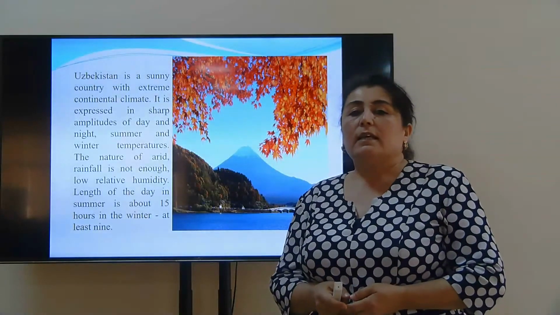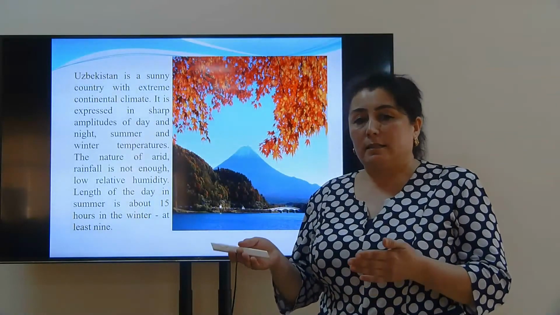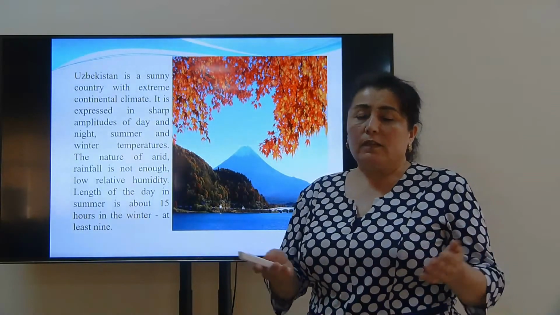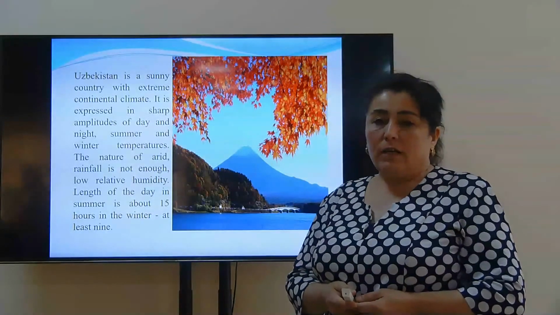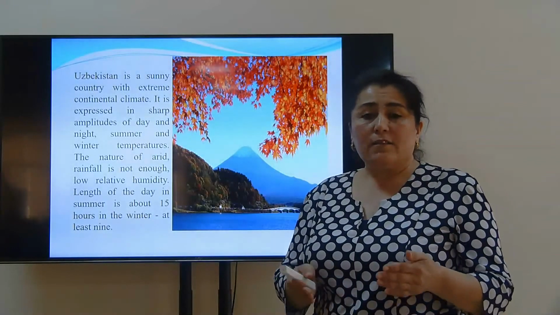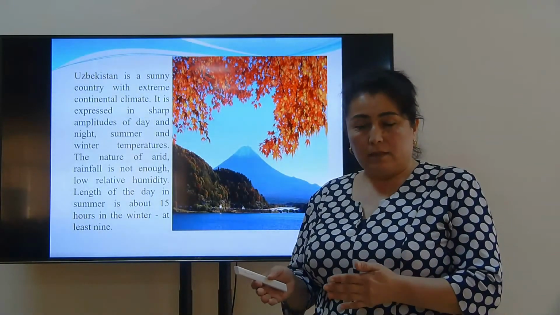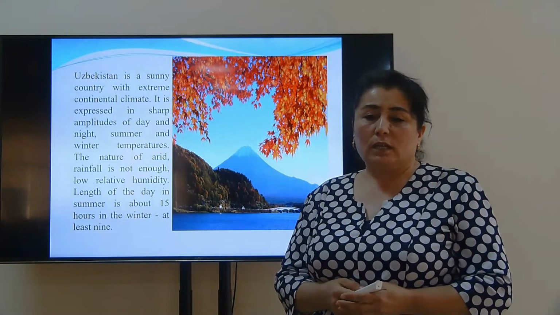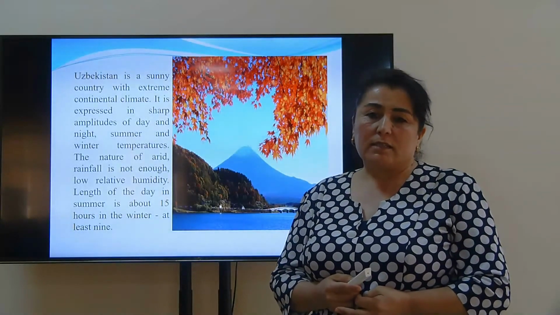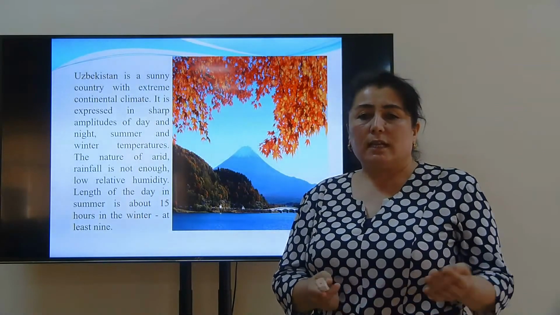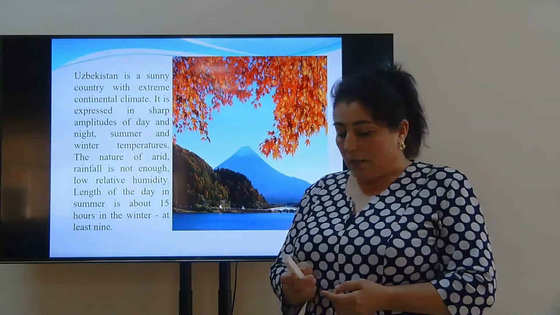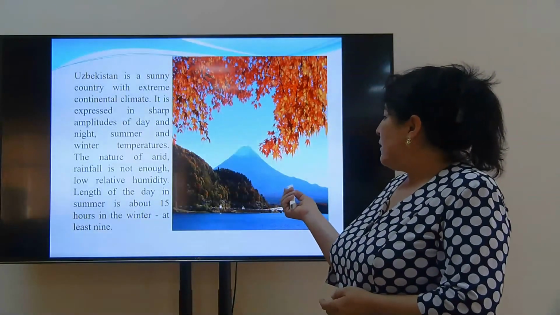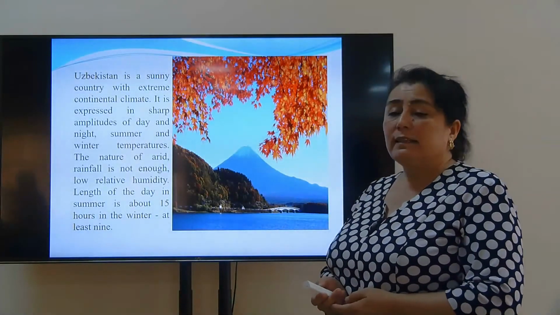Uzbekistan is a sunny country. Its climate is continental. There are four seasons in a year. At the beginning of every season, the weather changes. For example, winter is cold, summer is a hot season, spring is a warm season, and autumn is cool. The length of the days in summer is about 15 hours, and in winter it is the least.